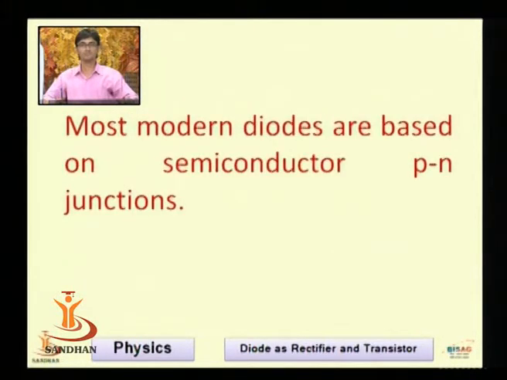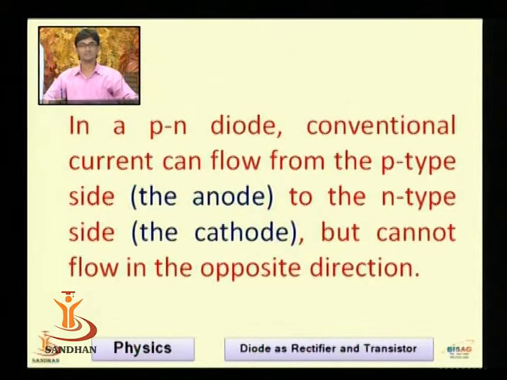Most modern diodes are based on semiconductor PN junction theory. In a PN junction diode, conventional current can flow from the P type, that is the anode, to the N type, that is the cathode, but cannot flow in the opposite direction. This is one of the important characteristics of the junction diode.